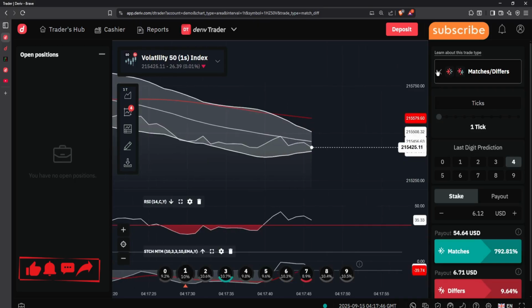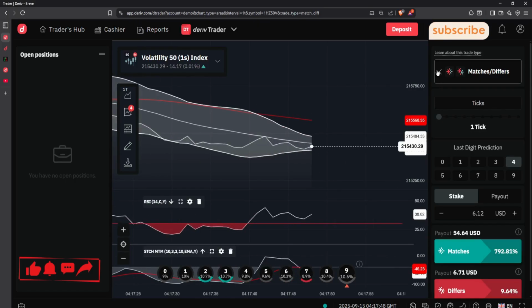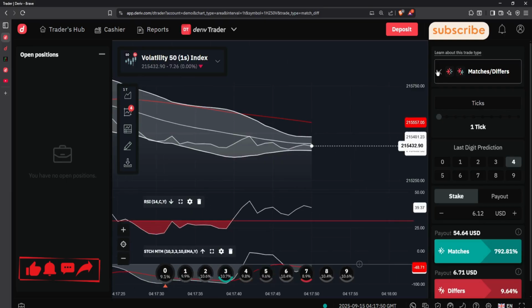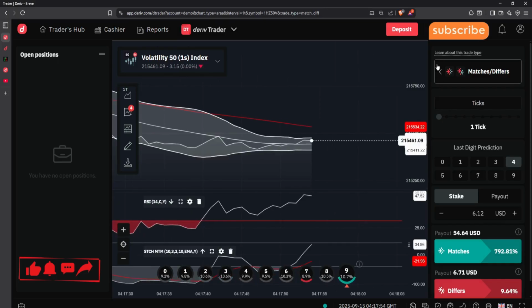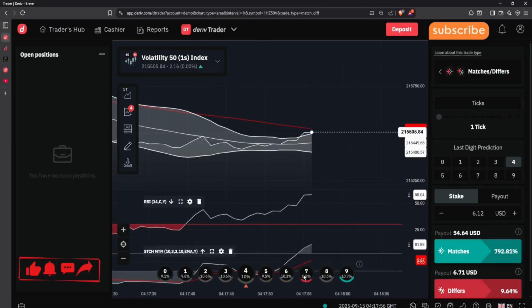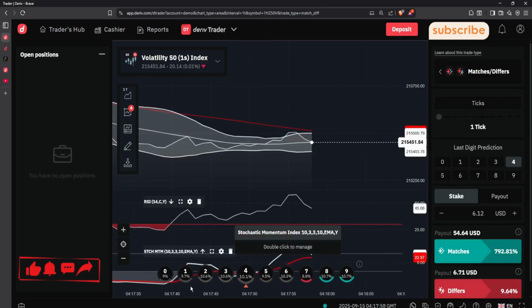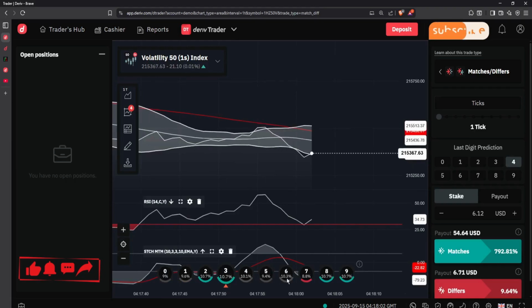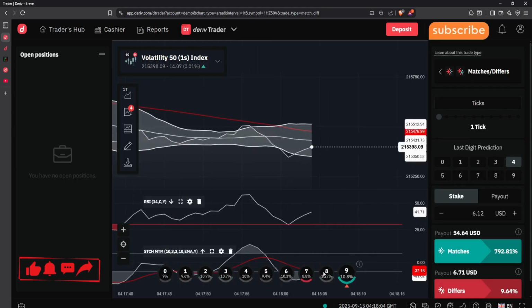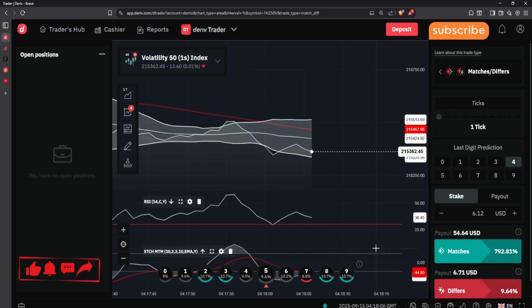And the other thing: ensure the red circle and the green circle, or the red percentage and the green percentage, have a difference of at least 3 numbers. There should be 3 numbers between the red circle and the green circle. So let's say the red circle is at 2, the green circle should be 3 numbers away, that is at 6 or 7 or 8 or 9. There should be a 3 number difference.